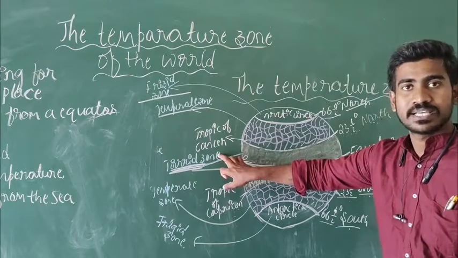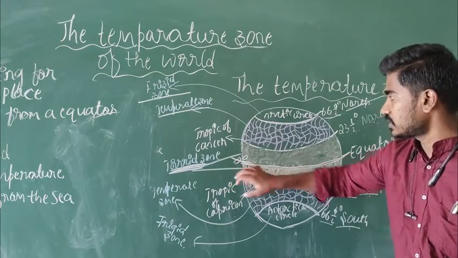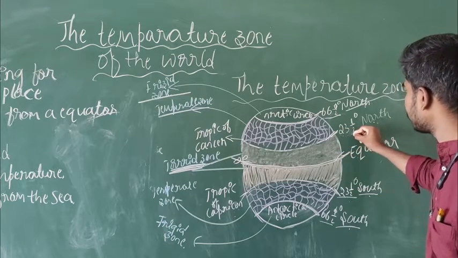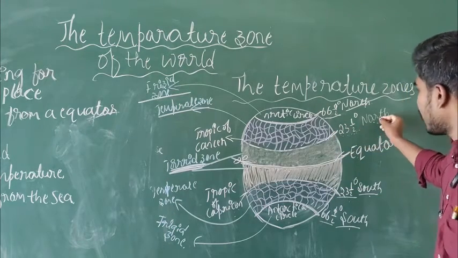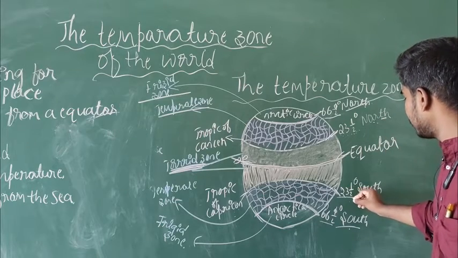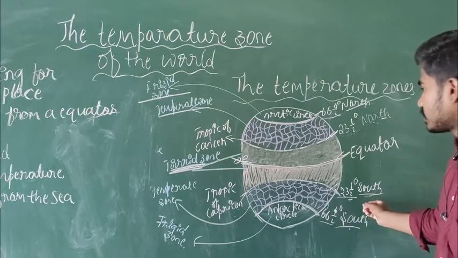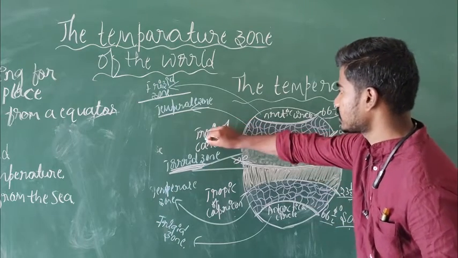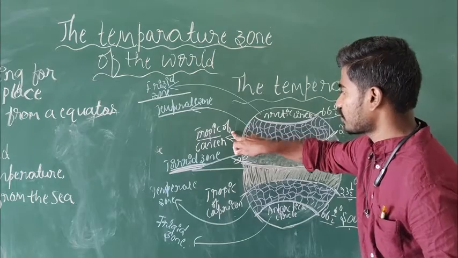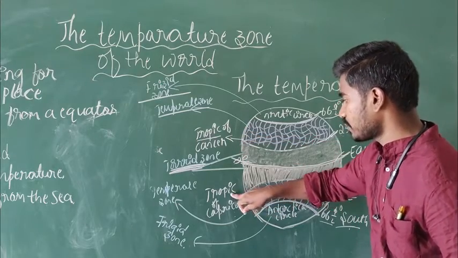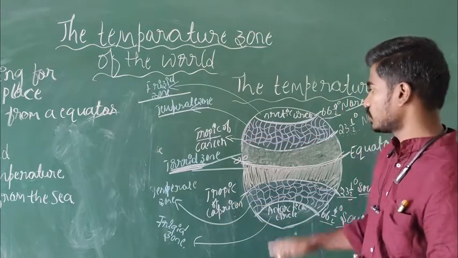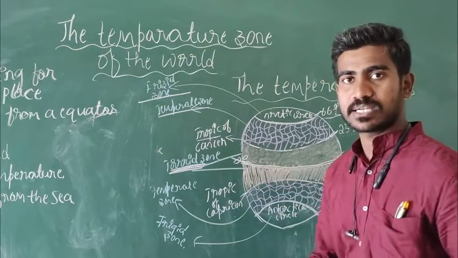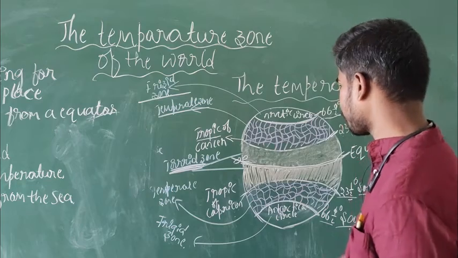This is also called the torrid zone. Only these three lines: one line, two lines, three lines. So it starts from 23 and a half degrees north up to 23 and a half degrees south. You can say it like this also. From the line of the Tropic of Cancer up to the line of the Tropic of Capricorn, that is the heat zone, the torrid zone, because the sun rays fall directly over this part. That's why it feels more heat.